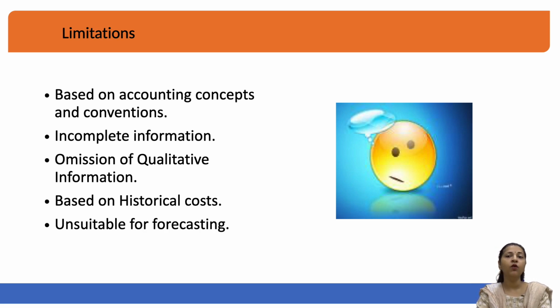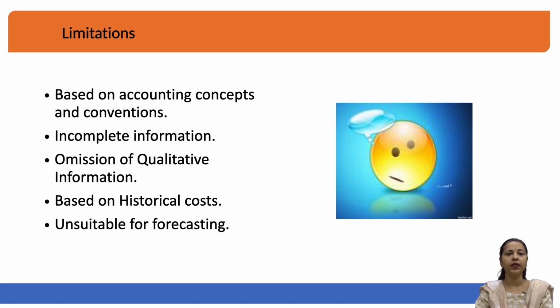Financial accounting would only tell you the results of the company in terms of profit or loss. It will tell you what the assets are and what the liabilities are. It will not tell you what to do about the business in the future. That decision has to be taken by the managers only. So, accounting only gives you a certain data set and evidence, but it does not give you solutions to your problems; managers have to do that. This is the second important and relevant limitation of accounting.